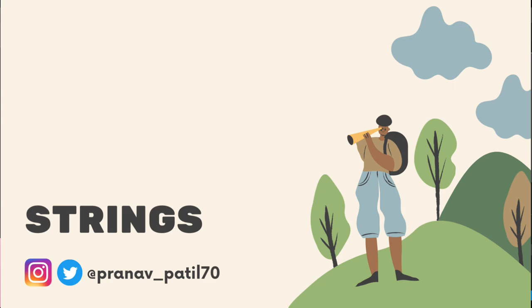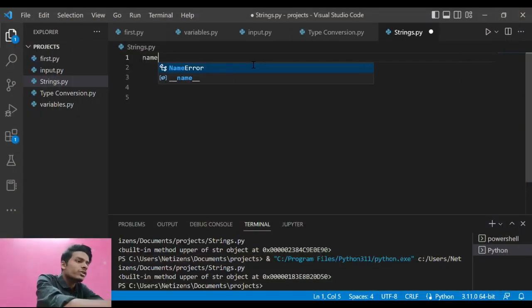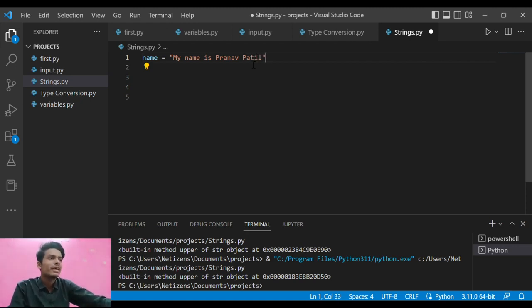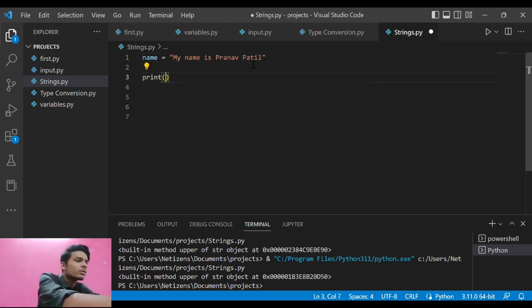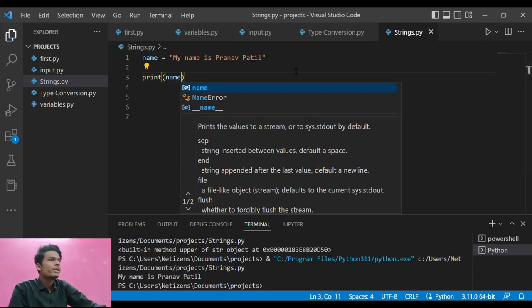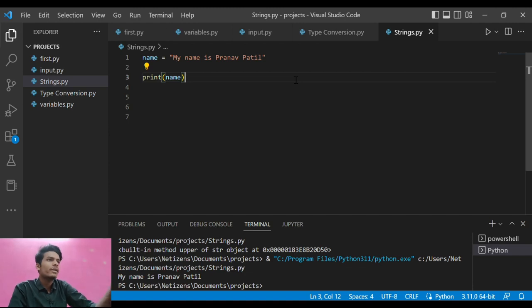So let us now talk about strings in Python. Basically, what are strings? Strings are none other than a collection of simple text. If I just type in my name, it is a very simple example of text, and that is known as a string. After that, if I print name, it will print out the data that the variable name has.